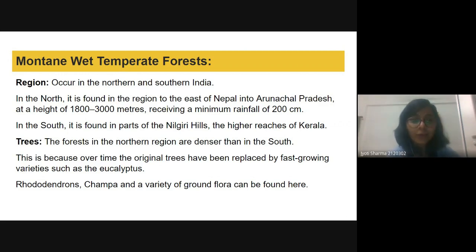This rhododendron is famous for what? Have you read about this rhododendron? Buransh ka phool. These are very beautiful red flowers that you can find in the Himalayan region. They are famous for the squash and the juices made from this rhododendron, and it has medicinal value as well.